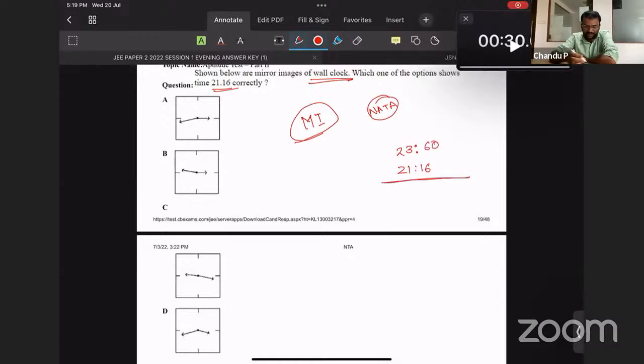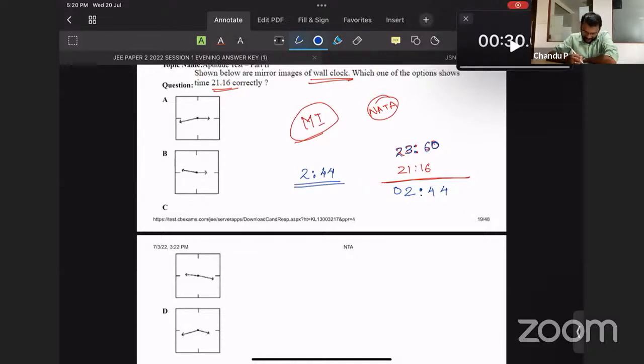In mirror images, we need to subtract. This is a shortcut. We need to subtract it from 23:60. So when you subtract it from 23:60, you will be getting a time. And which clock is showing that time? So 60 minus 16 is 44, and 59 minus 15 again 44. Next, 23 minus 21 is 2. So the clock which is showing 2:44 is the right one.